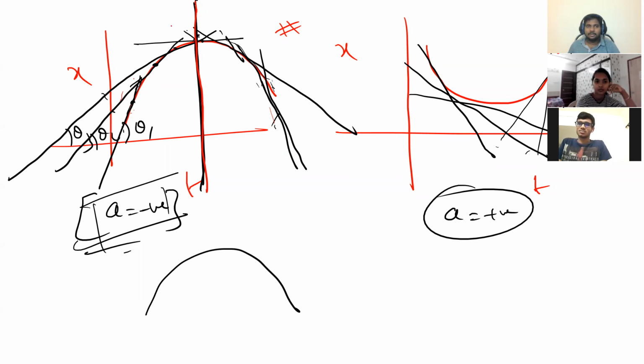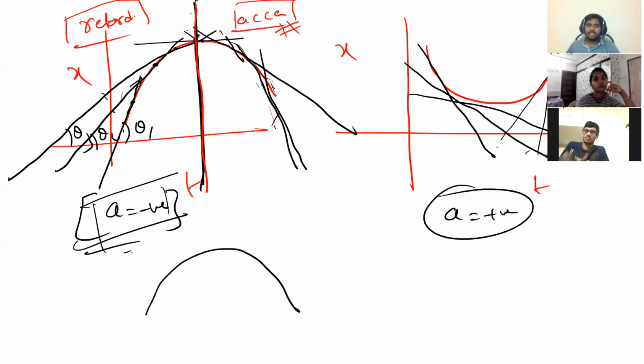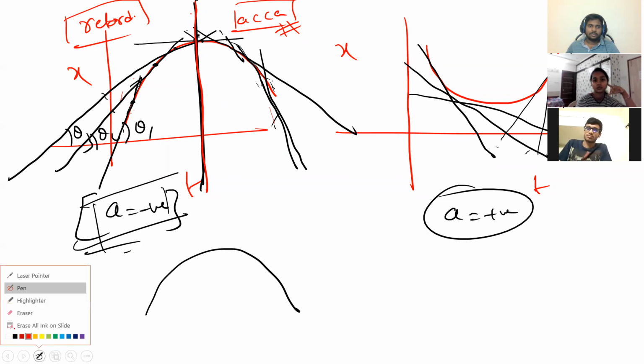But one point I'll tell you, this first part, it is retarding motion. The second part, it is accelerating motion. Shall I tell why? One thing you know, this is acceleration is negative, this is acceleration is positive. Shall I tell why?